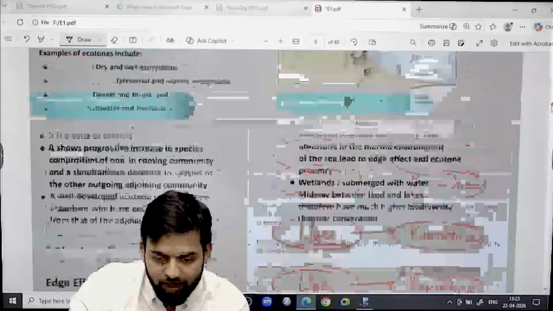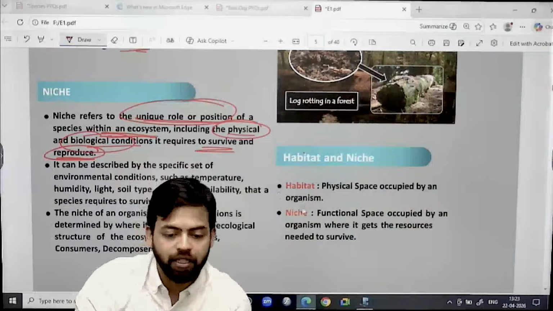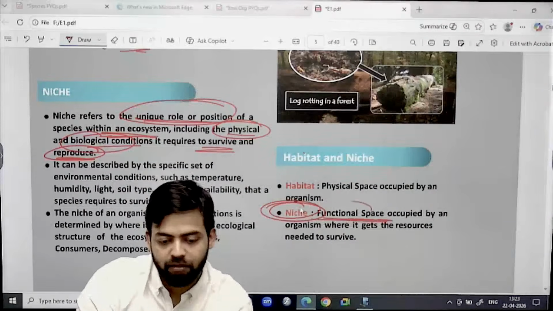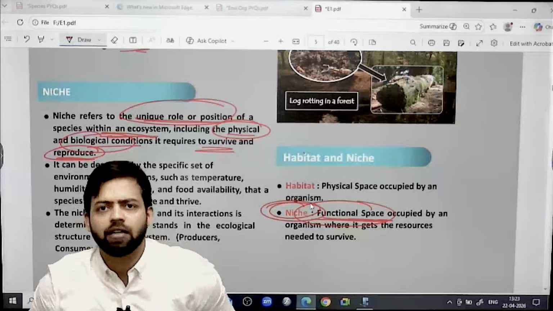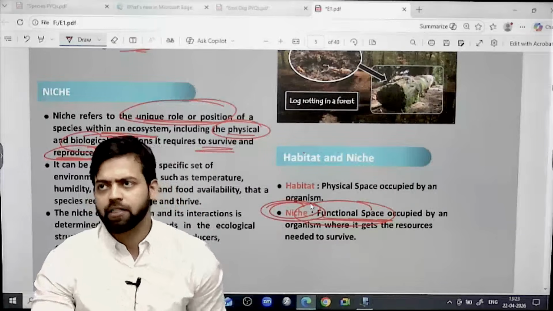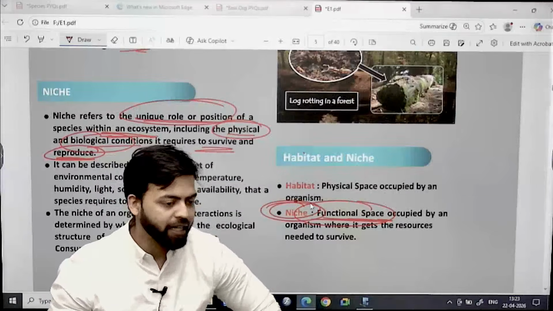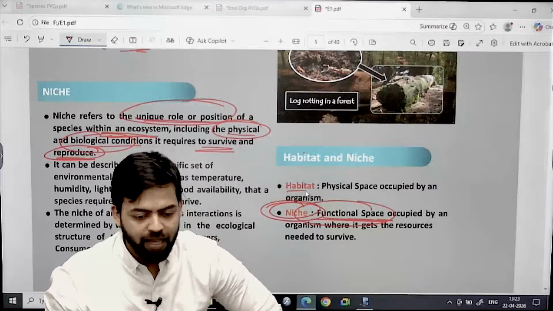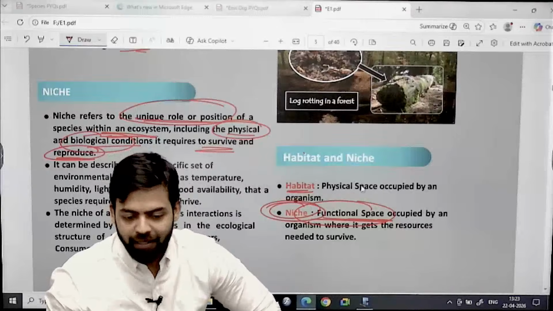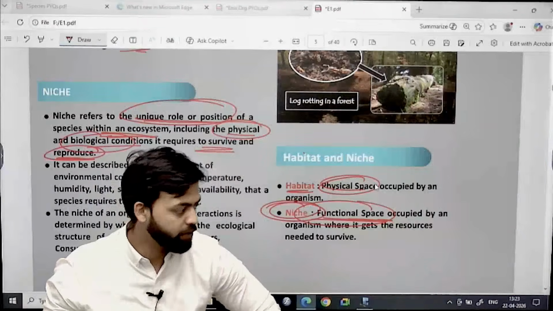So always remember this, that niche is nothing but the functional space. Here you can write, it is the functional space of a community, of an organism. The functionality becomes important. And as far as habitat is concerned, habitat is the physical space. Habitat is the physical space.